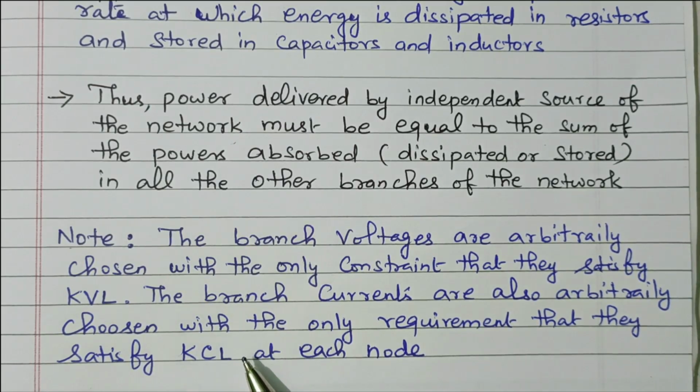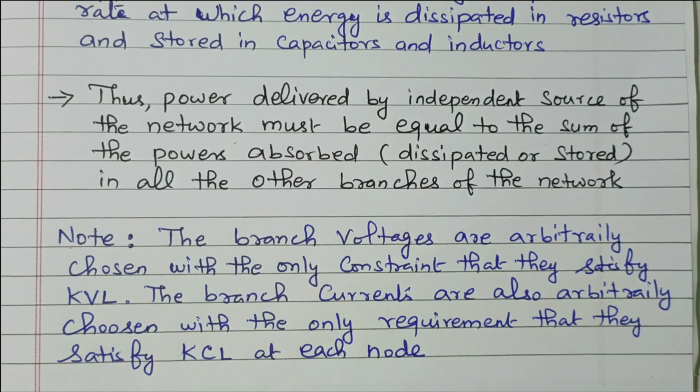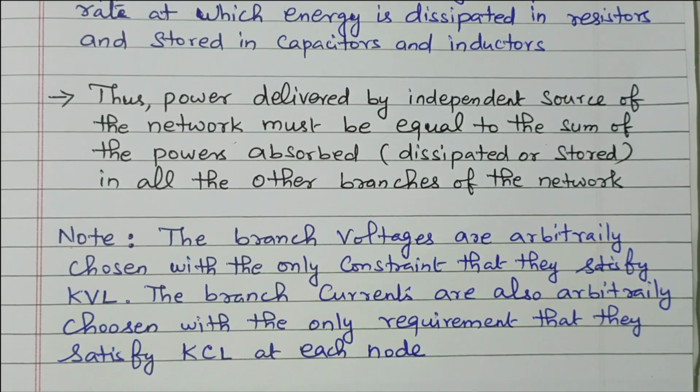So in this video, we discussed the details of Tellegen's theorem: the statement of the theorem, the mathematical expression and the important points, that is, power absorbed equals power delivered, dissipated by resistors or stored by capacitors and inductors. Similarly, the power we deliver should be equal to the power absorbed by all other elements, and it should also satisfy KVL and KCL, Kirchhoff's voltage law and Kirchhoff's current law.